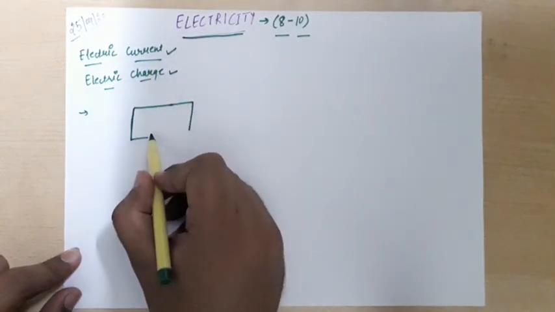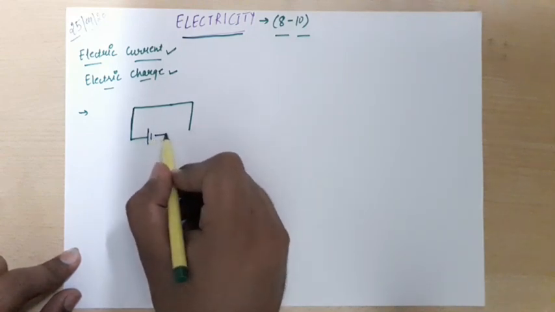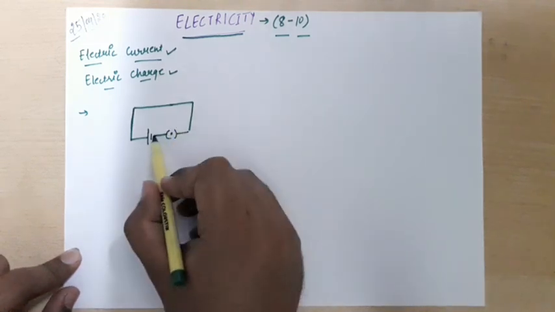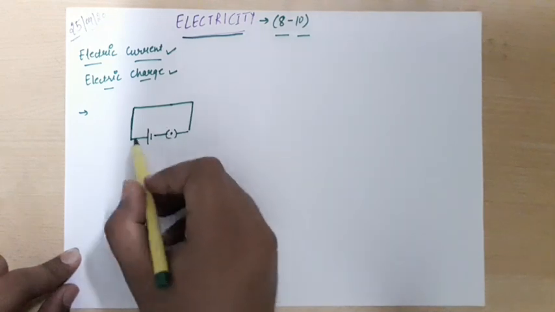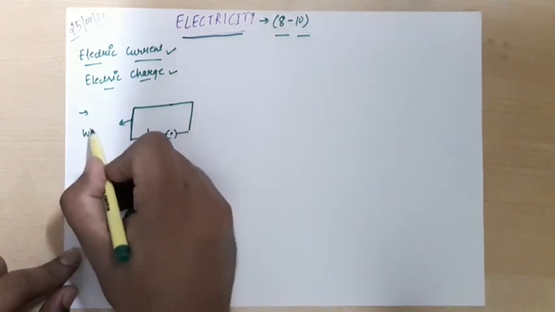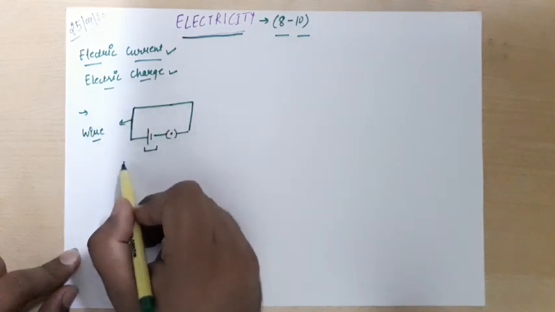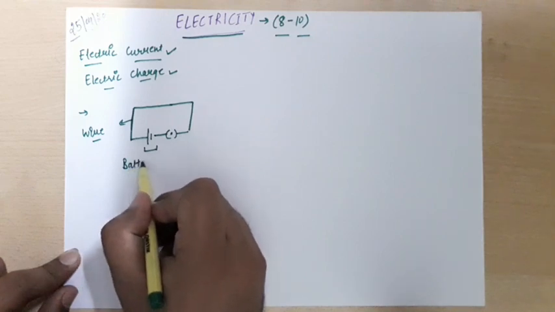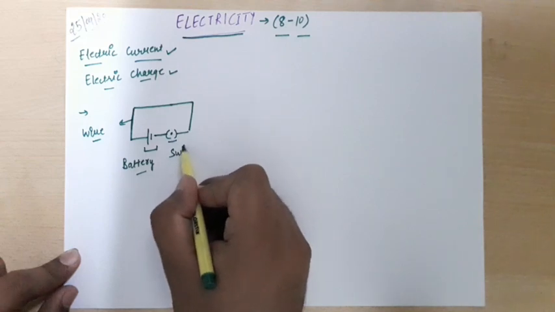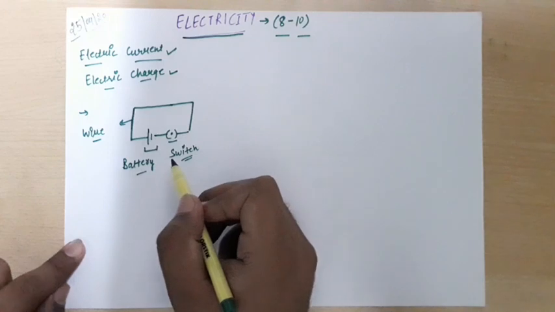So I am making a very easy electric circuit with one cell battery, which you have studied in your junior standards also. So what is in it? I have connected this wire, right? And this is a single celled battery, and this is a switch, right? So we will talk about electric circuits later on.